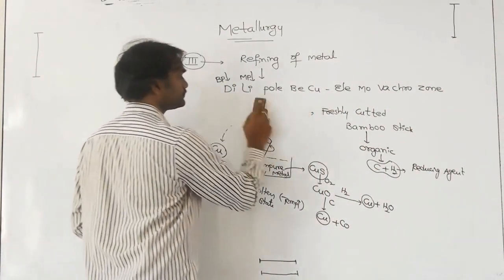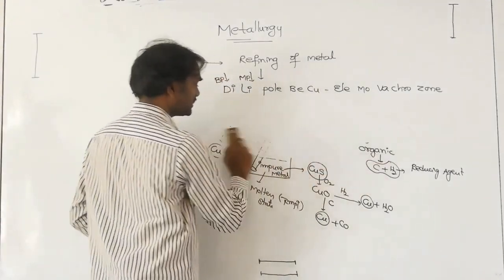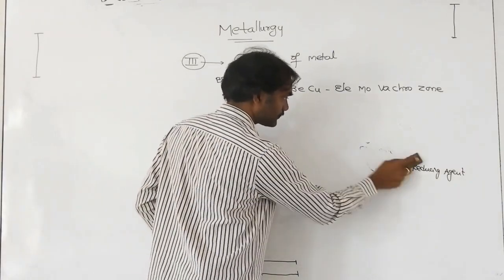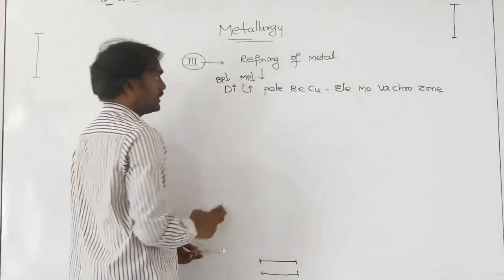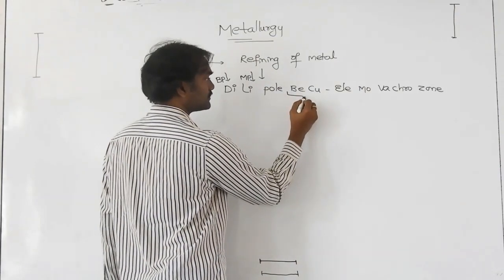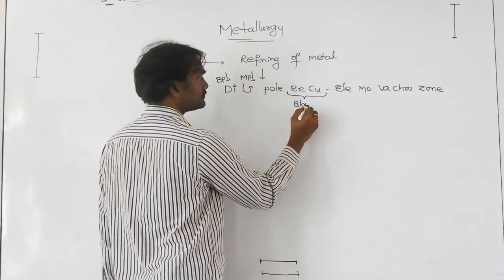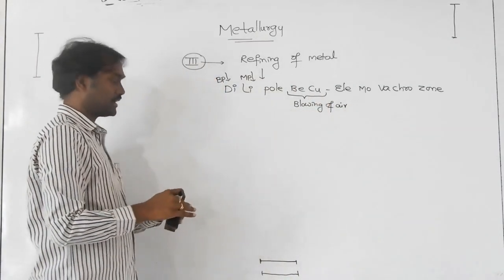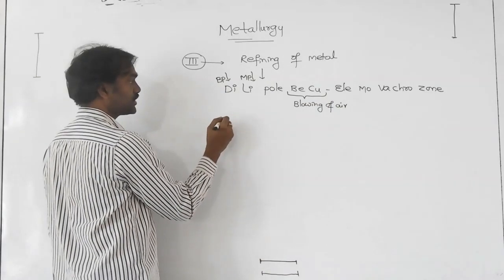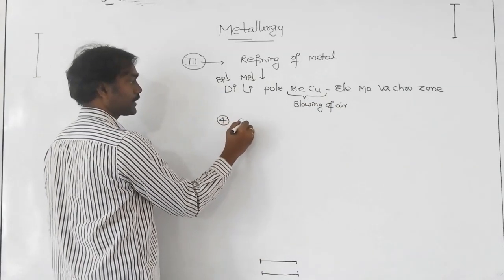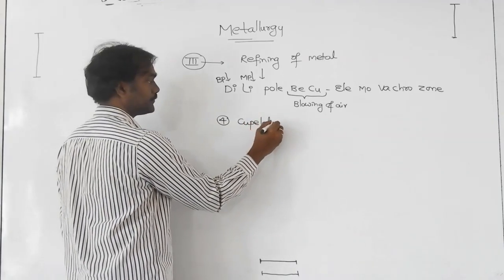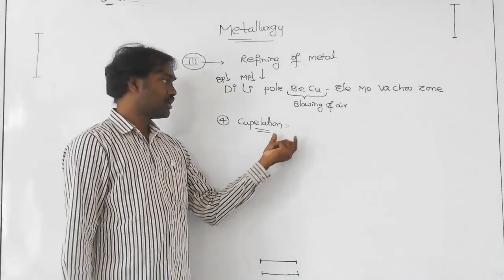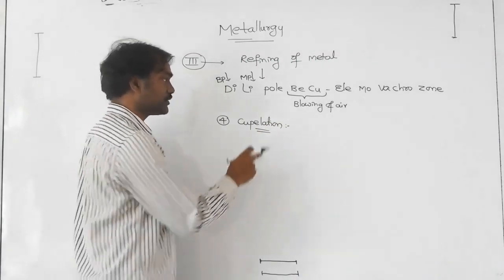Next, Bessemerization. Bessemerization and cupellation are the same kind of process. These involve blowing of air on the mixture. First, let us discuss cupellation. Generally it is observed with goldsmiths. They purify silver in this process.